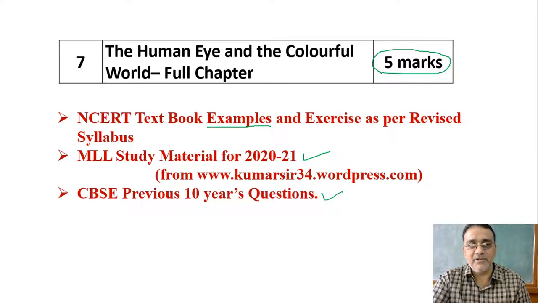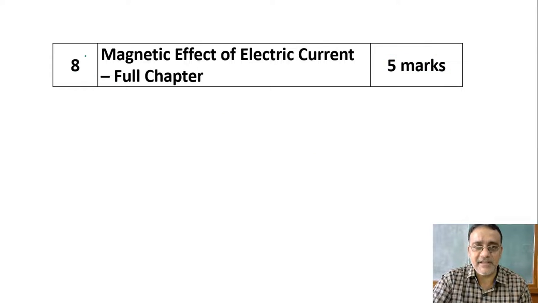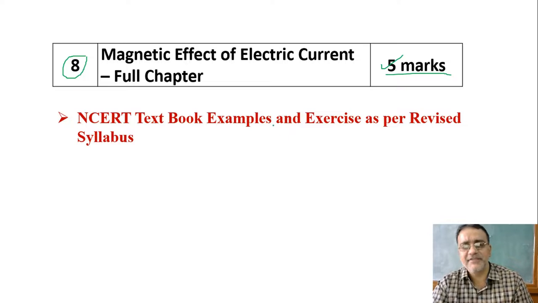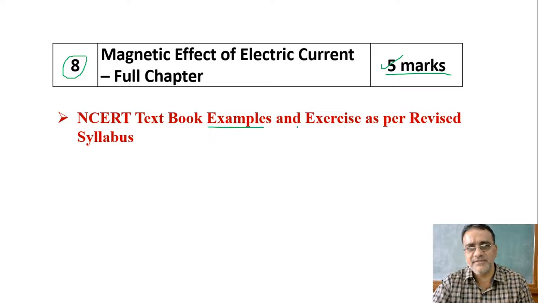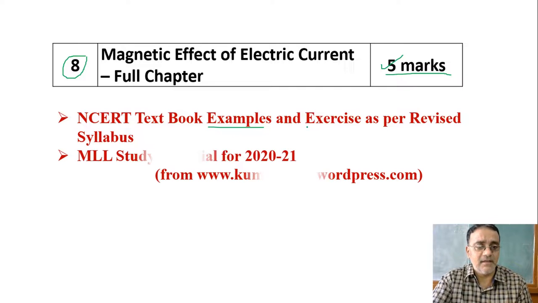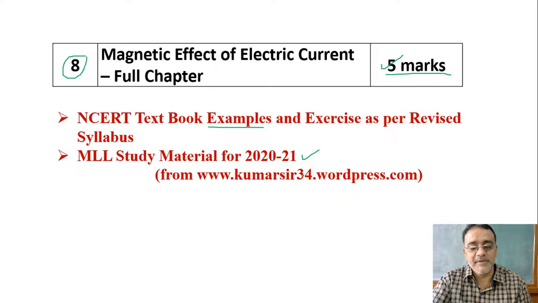Now the next chapter, the 8th chapter. This chapter is very small. The generator part and the last, electric circuit part has been removed, and I took minimum 5 marks. Here also you have to complete examples, exercise questions, all in-text questions as per revised syllabus, and questions given in my study material, and the last 10 years CBSE questions.